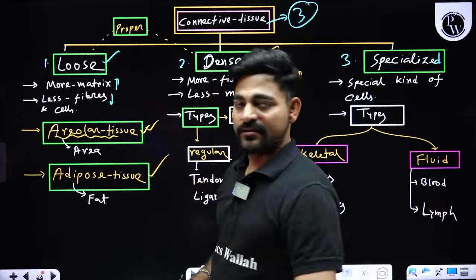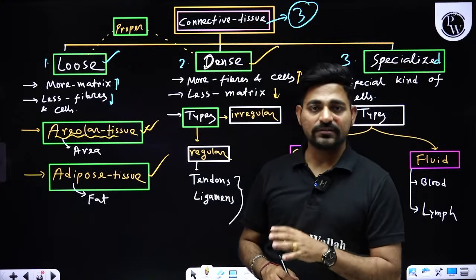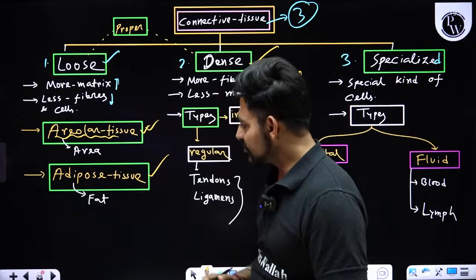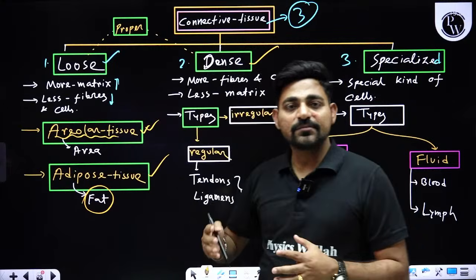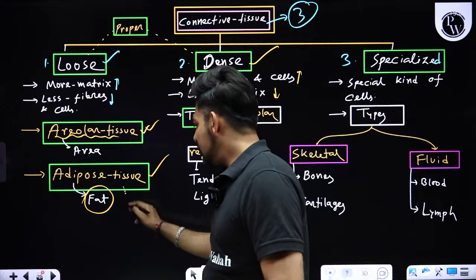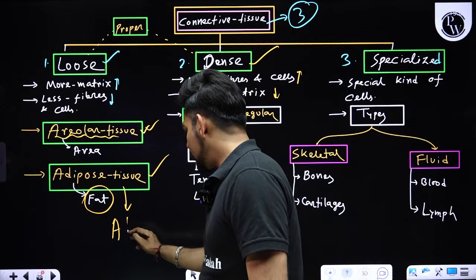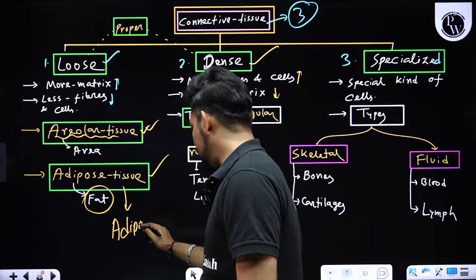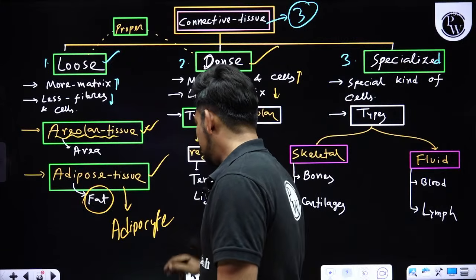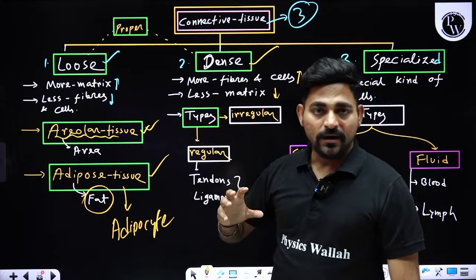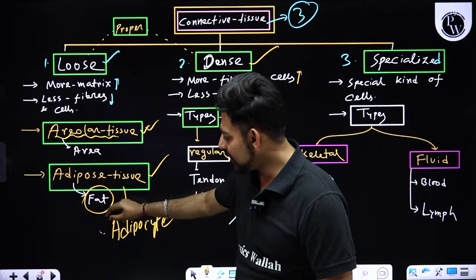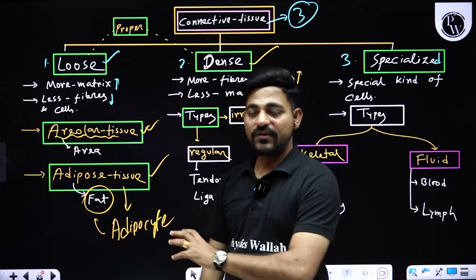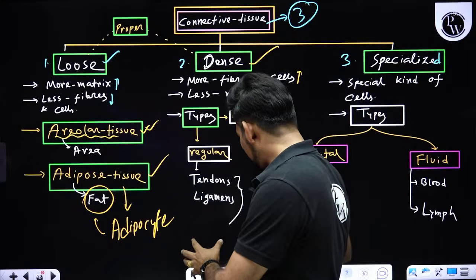Adipose tissue is another tissue you can find beneath the skin, right? Adipose tissue means fat tissue, because it is made up of a special kind of cell called the adipocyte. Adipocyte cells are responsible for secretion, formation and storage of fat or lipids. That's why they are named adipocytes.